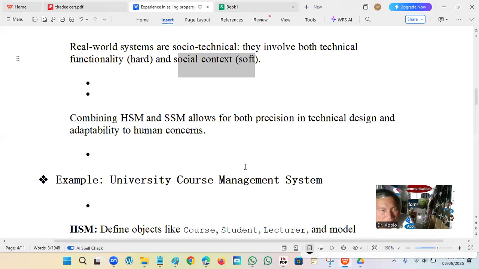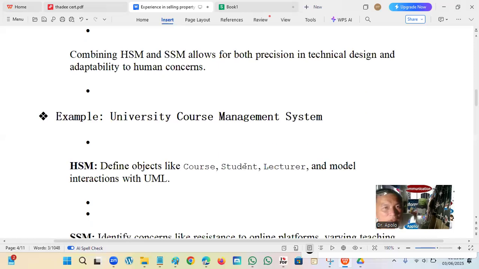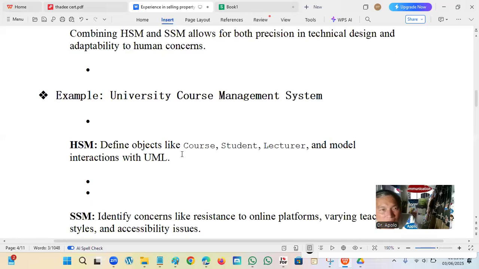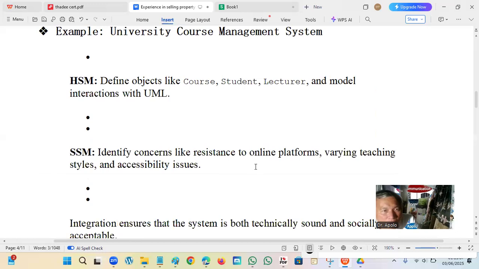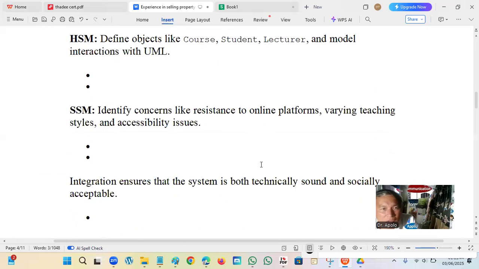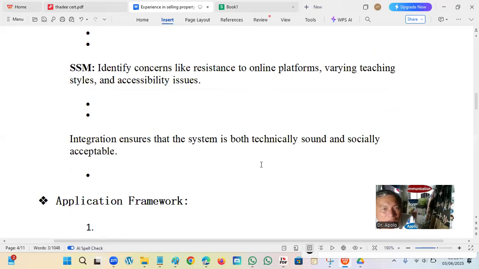Example, university course management. HSM defines objects like course, students like you. SSM identifies concerns like resistance to online platform, teaching style barriers and accessibility issues. The combination ensures that the system is both technically sound and socially acceptable to the learner.